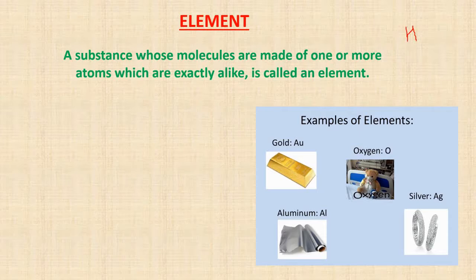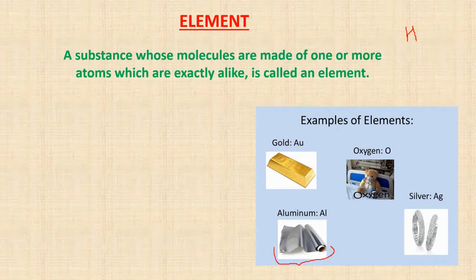Over here we can see the silver ring. The whole object is made of silver only. There are only molecules or atoms of silver. Similarly, this is aluminium foil paper, which is made of aluminium atoms only.